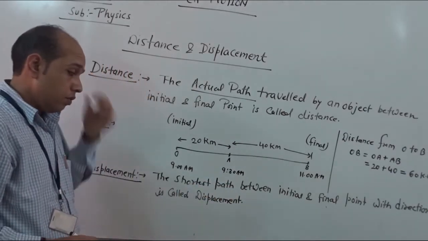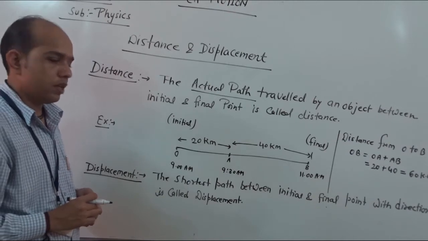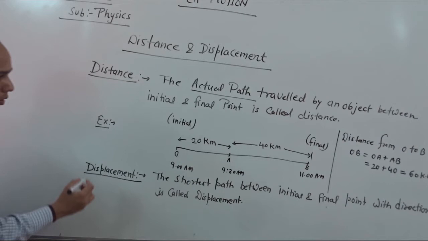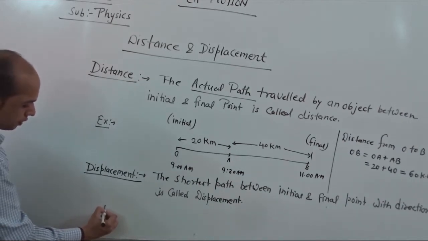Now how to measure the shortest path? So again we take one example to understand the concept of displacement.